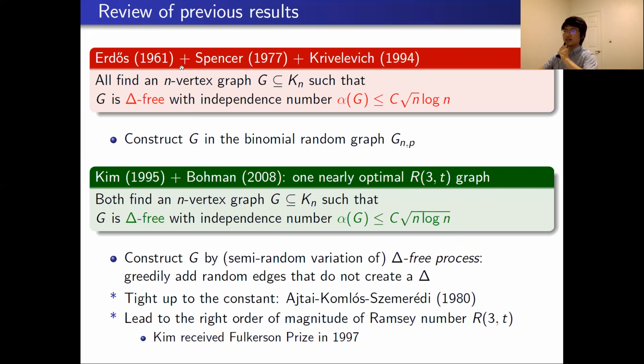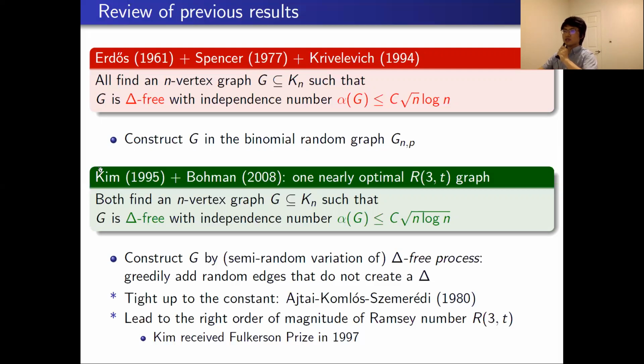Erdős in 1961, Spencer in 1977, and Krivelevich in 1994, all of them found an n-vertex graph G in the complete graph Kn, such that the graph G is triangle-free and with independence number at most some constant C times square root of n times log n. And all of them construct such graph G in the binomial random graph G(n,p) model, where the binomial random graph G(n,p) is a graph in which each edge of the complete graph is included independently with probability p.